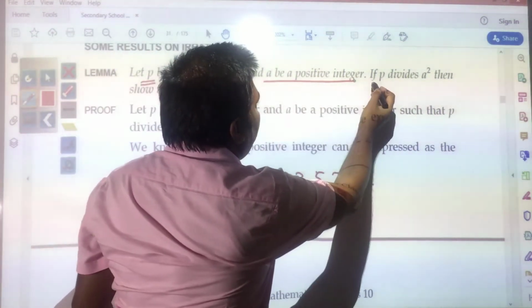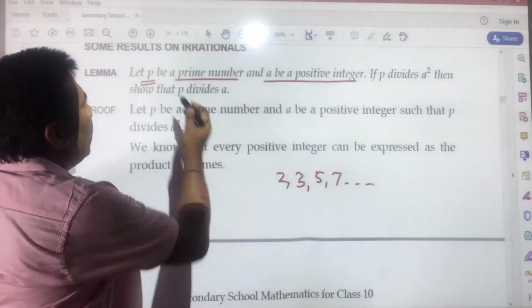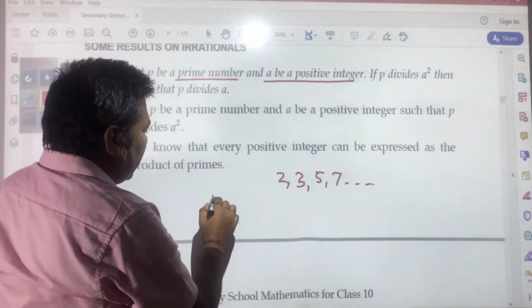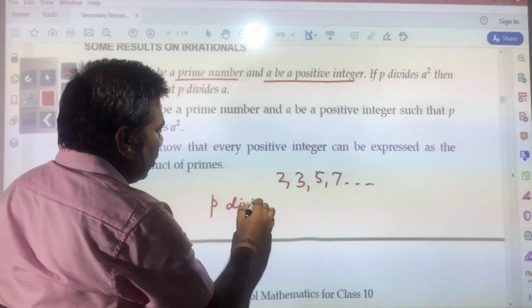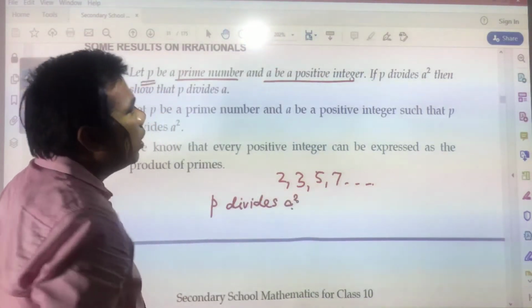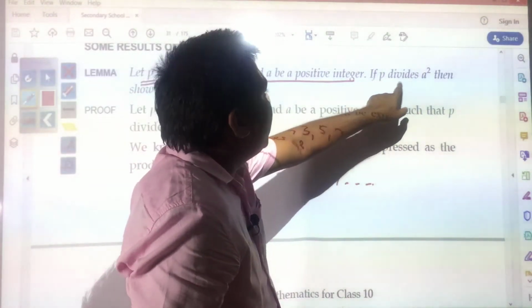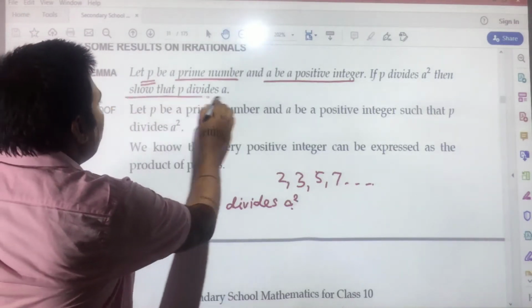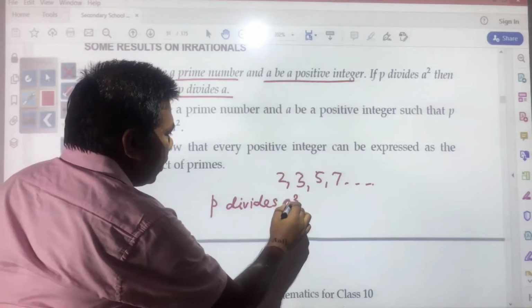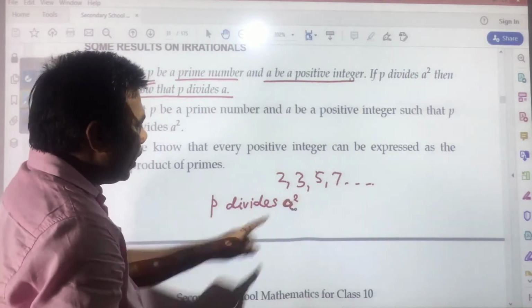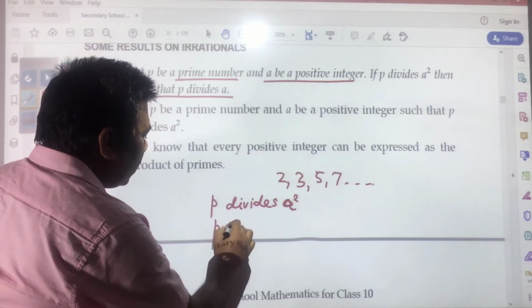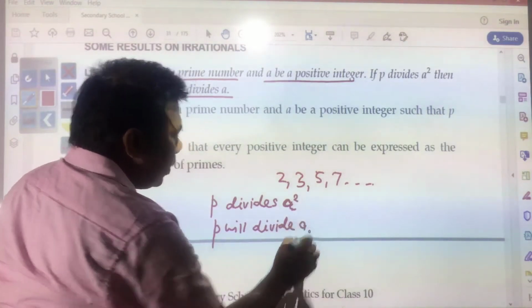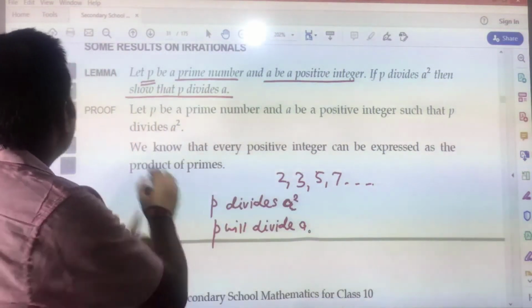A is a positive integer. If p divides a square, then show that p divides a. You need to show p divides a. Suppose it has been given that p divides a square, then p will also divide a. This you need to prove. So, how it has been done, you see.